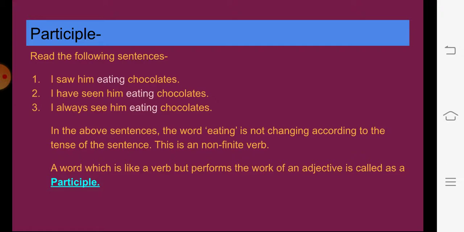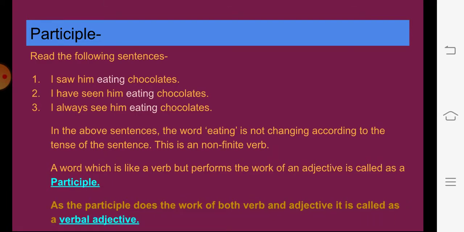So this participle is a word which is like a verb but performs the function of an adjective. It looks like a verb only, but it does the function of an adjective, and that is why it is called a verbal adjective.